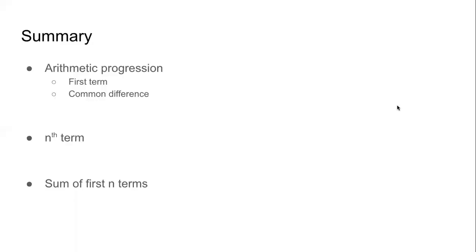So to close the chapter, if we look at what we have studied, we studied arithmetic progression. The arithmetic progression looks like this. In general, T1, T2, T3, ... If it is an infinite AP, it goes on, and if it is a finite AP, there will be a last term, which will be Tn.